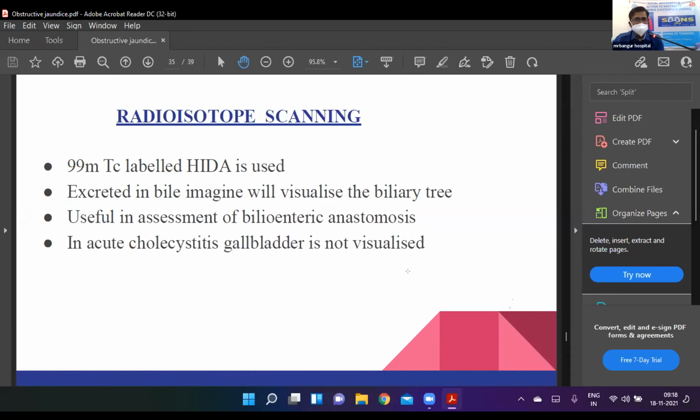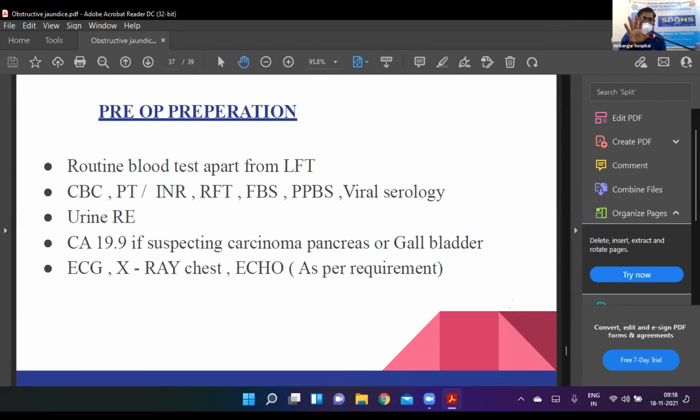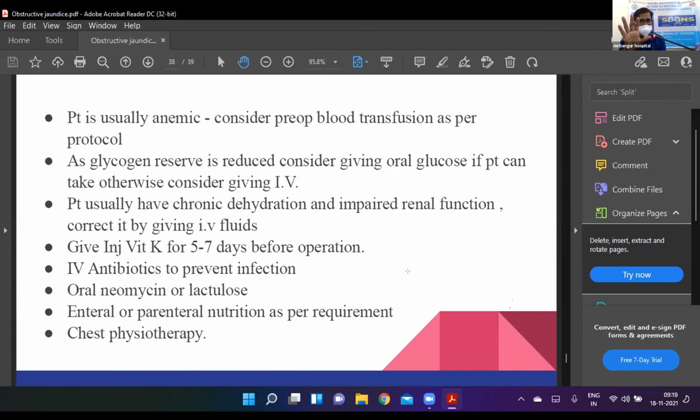And once you come to the preparation, you should keep in mind that for any patient going for elective major surgery, we have some general preparation. This general preparation will hold good for a patient with jaundice. That means you evaluate the patient by taking history about any coagulation disorder, any associated pulmonary or cardiac disease, and that needs evaluation. Number two, a patient having obstructive jaundice needs some special preparation, which we have discussed in detail.